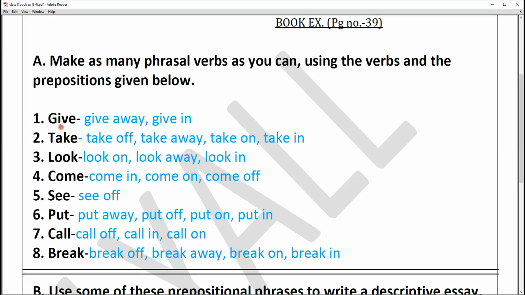So I made give with, give away, give in. Second, take off, take away, take on, take in. Look, look on, look away, look in. Come, come in, come on, come off. See, see off. Put, I made put away, put off, put on, put in. And call off, call in, call on. And the last one is break: break off, break away, break on, break in. So like this, you have to do this work in your notebook.